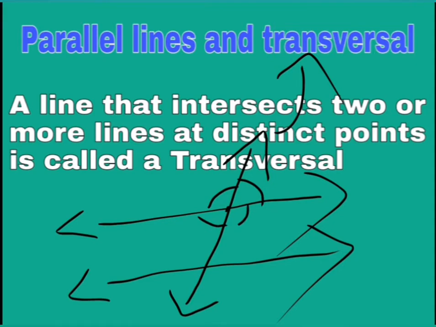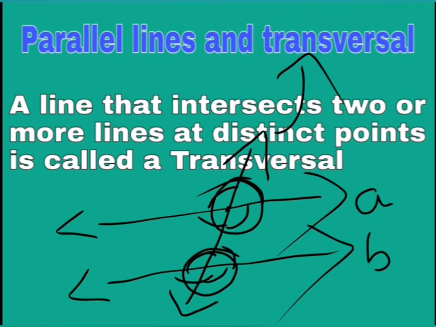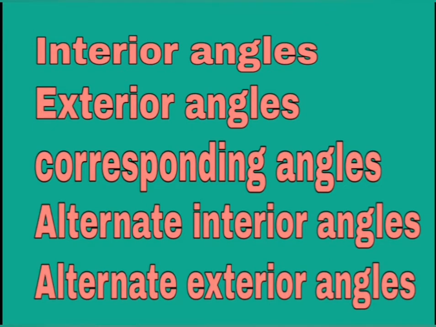Whenever we draw a transversal, as you can see here, we get so many angles, right? If we take the first line as A and the second line as B, at line A we get 4 angles, and at line B also 4 angles are formed. When one transversal meets two lines, you get 4 angles at each line, and totally there are 8 angles. There are several types of angles formed by the transversal: interior angles, exterior angles, corresponding angles, alternate interior angles and alternate exterior angles. Let us try to understand these angles one by one.